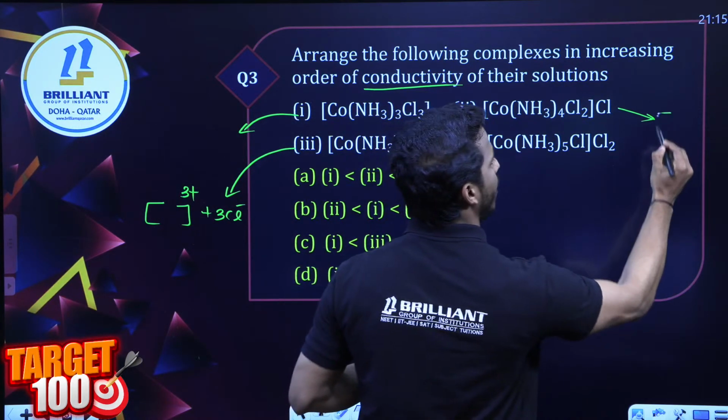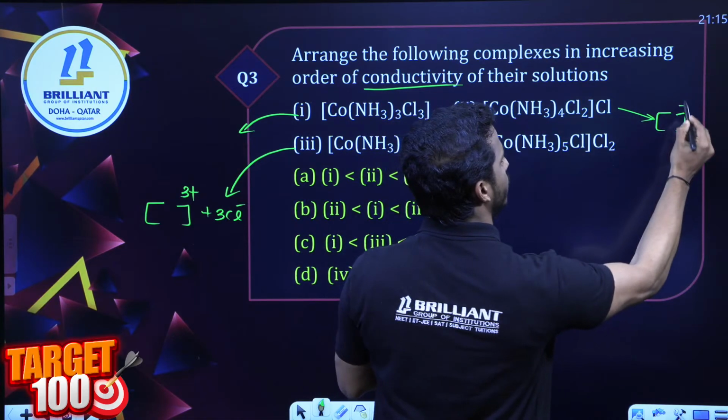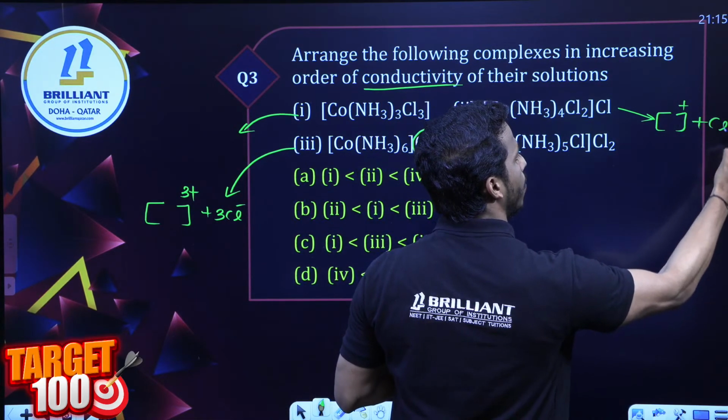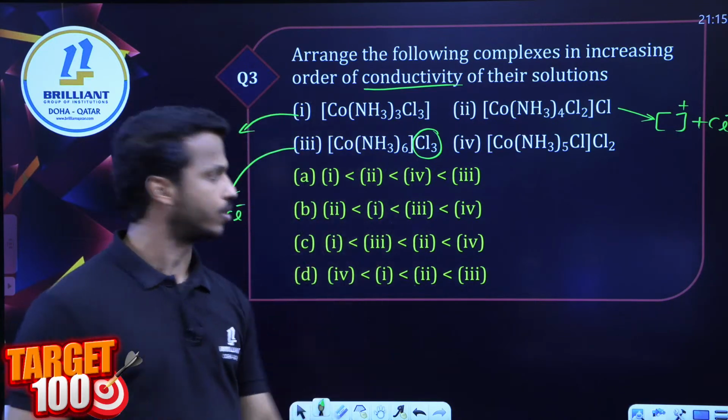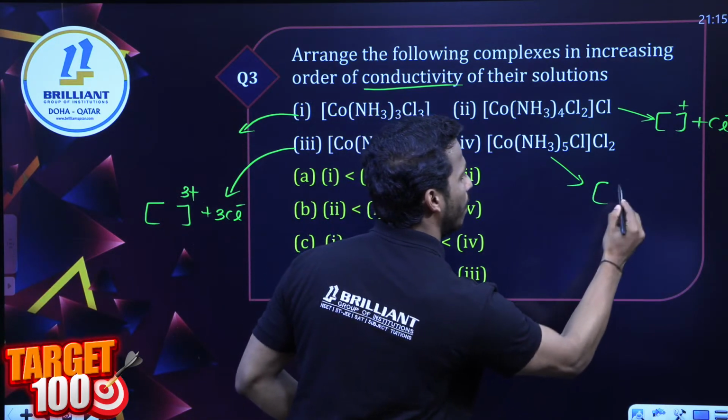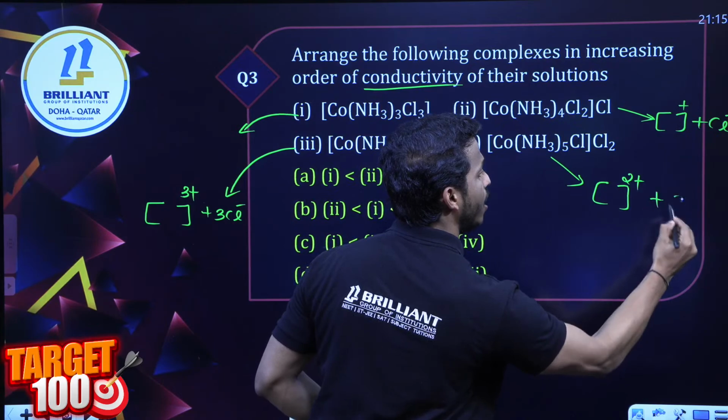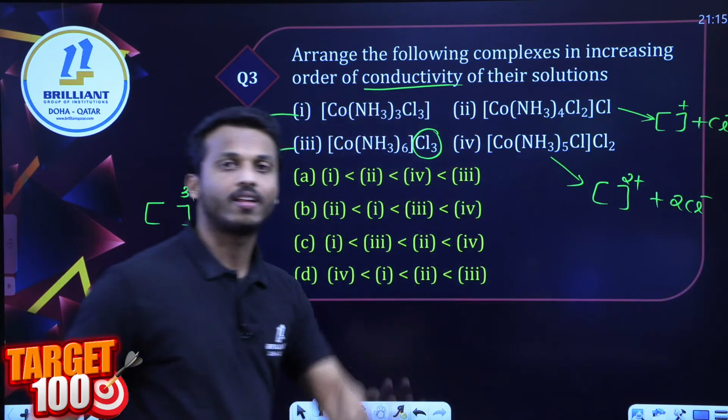If this compound splits, you will get the complex charge, the sphere charge, plus Cl minus. It will give you 2 ions. What about this one? The complex with the charge 2 plus and 2 Cl minus. You will get 3 ions.